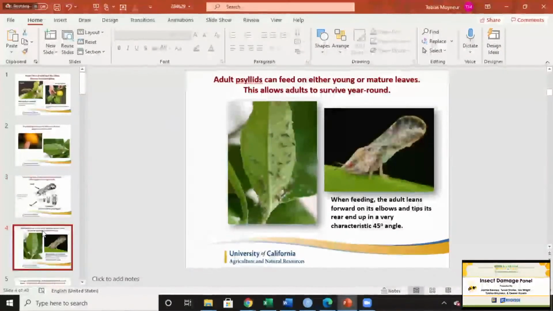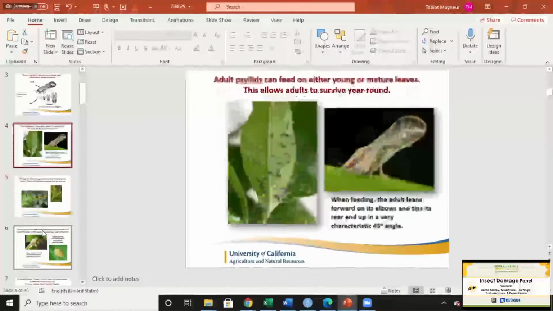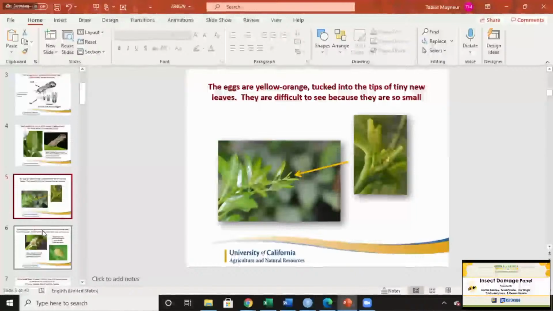There's some more pictures. They like to congregate on the underside of a leaf. And the adults can feed on mature and immature leaf tissue. However, the eggs and the instar nymphs, which are these smaller guys, can only feed and penetrate the tissue of the larger leaf tissue. So it's important when you're looking for those that you can isolate your search radius to those newer leaf parts.